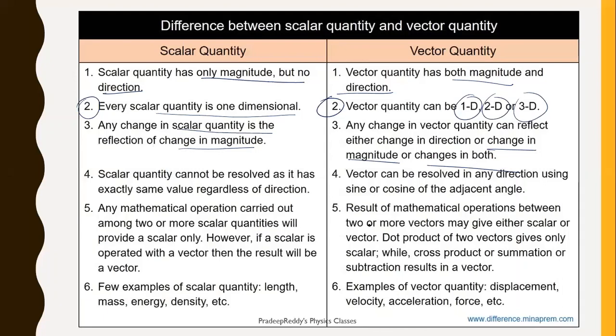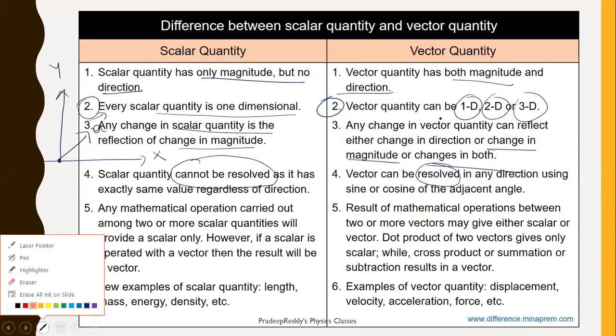And a scalar quantity cannot be resolved, whereas a vector quantity can be resolved. What is meant by resolution? For example, you have a vector quantity in a particular direction. This is the x-axis, this is the y-axis. Say this is vector a bar. This vector a bar can be resolved into two components, one component along the x-axis and another along the y-axis. It is like this.